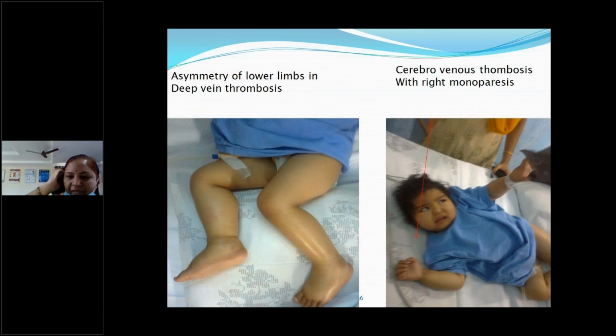And you can see the pictures. You can see there is asymmetry of lower limbs due to deep vein thrombosis here. Deep vein thrombosis leading to asymmetry, pain and swelling. And any vein can be thrombosed. If it is cerebral veins, it leads to monoparesis, paraparesis, or hemiplegia, whatever may be. Here she has monoplegia. That's why the child is not able to move this upper limb, but here she is lifting the upper limb.